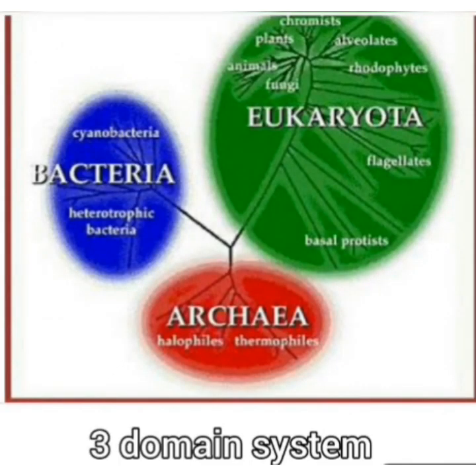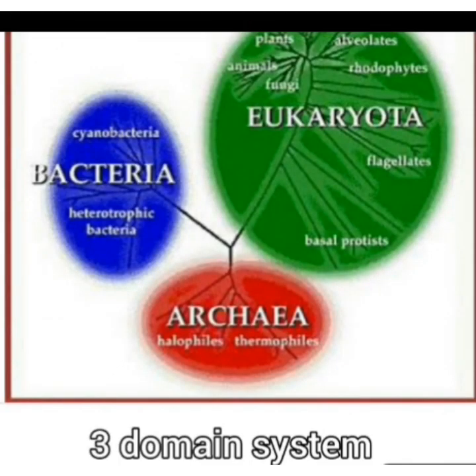Now let us talk about the three-domain system by Carl Woese in 1990. Carl Woese said that the five kingdoms of classification can also be further divided into three main domains. They are bacteria, archaea, and eukaryota. The bacteria consist of bacteria and other microorganisms. The archaea consist of neither bacteria nor eukaryotes, the special organisms, and eukaryota consist of eukaryotes.